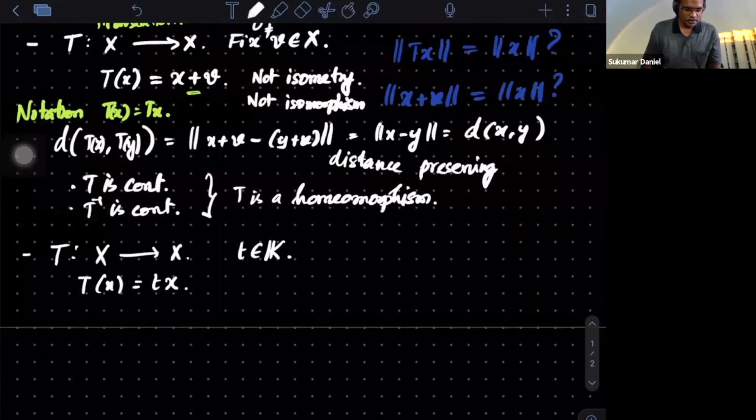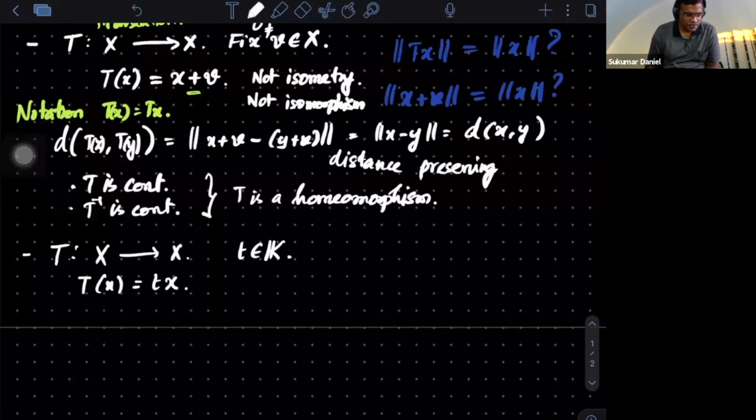But I just want to restrict to the homeomorphism question. Is it a homeomorphism?